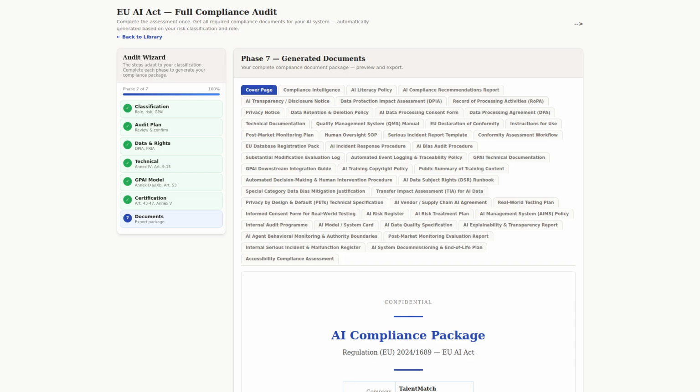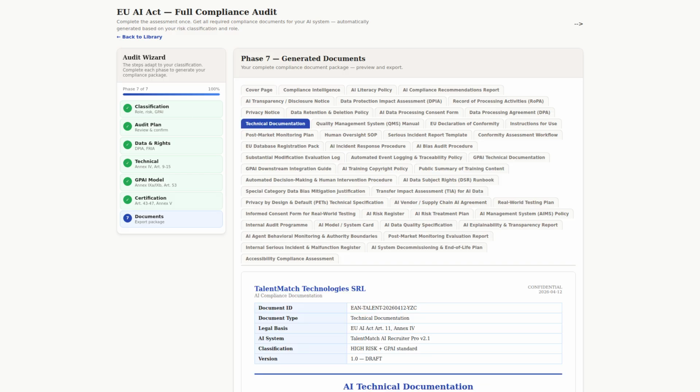Here's the number that matters: 66. That's how many compliance documents the platform can generate for you automatically from a single audit. Technical documentation, quality management system, declaration of conformity, instructions for use, post-market monitoring, human oversight procedures, bias audit, incident response, substantial modification log, agent behavioral monitoring.